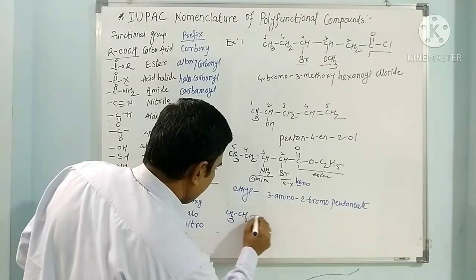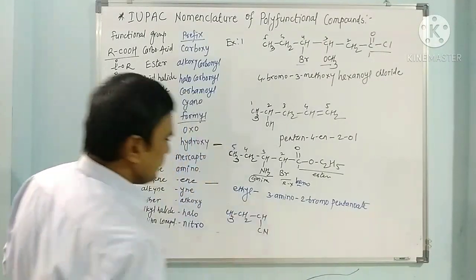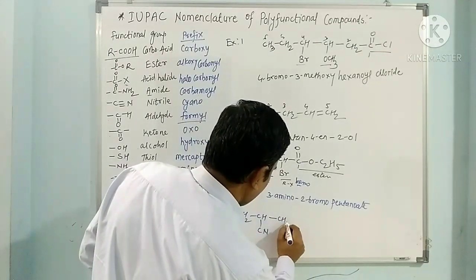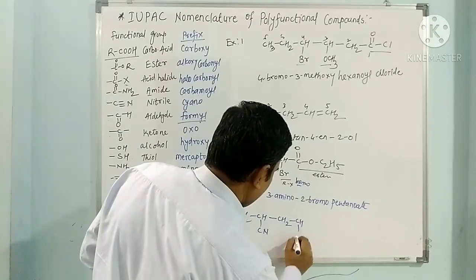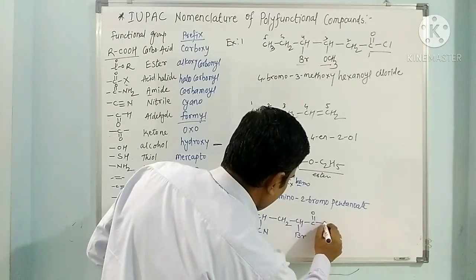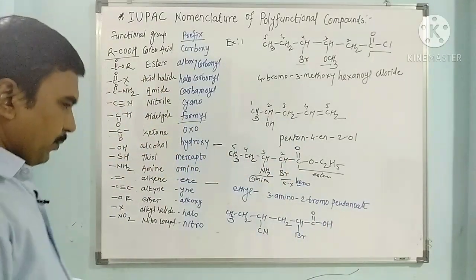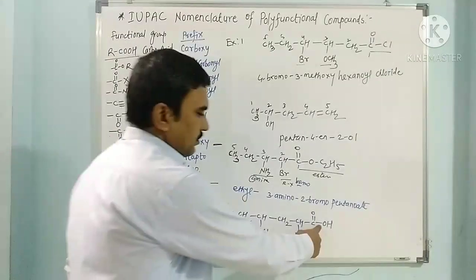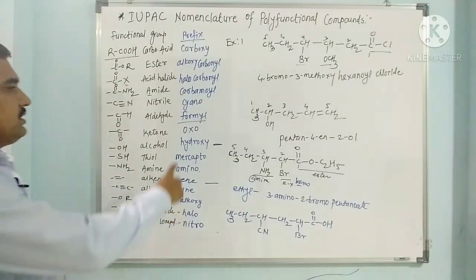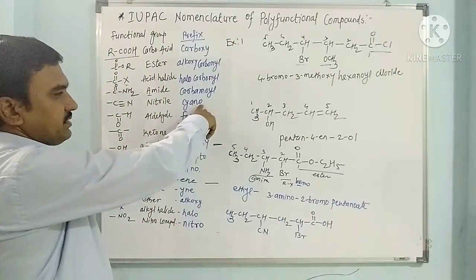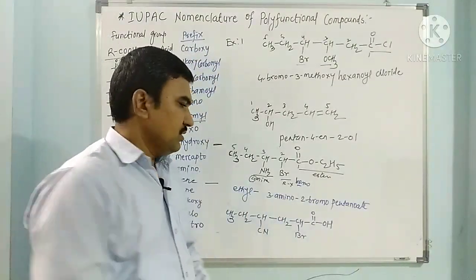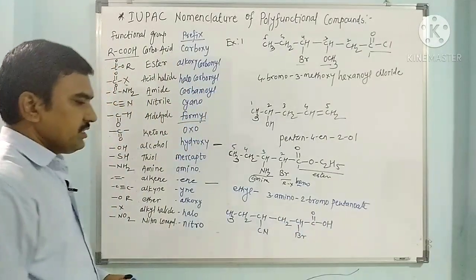CH3, CH2, CH, CN, CH2, CH, Br, COOH. Okay. Now see how many functional groups are there. Carboxylic acid is there, nitrile is there, halo group is there. So here, between the nitrile and carboxylic acid, nitrile is having lesser priority as compared to carboxylic acid. So the main functional group is carboxylic acid. So COOH is having greater priority.